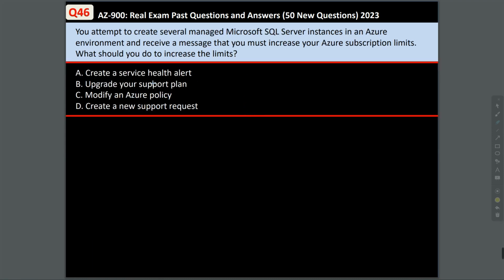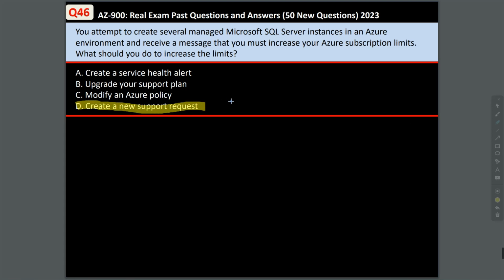Question 46. You attempt to create several managed Microsoft SQL Server instances in an Azure environment and receive a message that you must increase the Azure subscription limit. What should you do to increase the limit? A. Create a service health alert. B. Upgrade your support plan. C. Modify an Azure policy or create a new support request. Well, in this case, you have to create a new support request stating what you want.